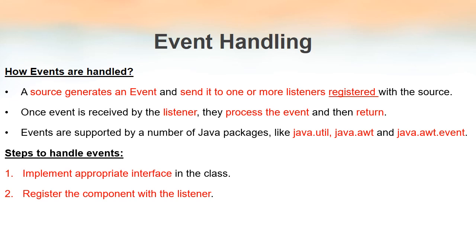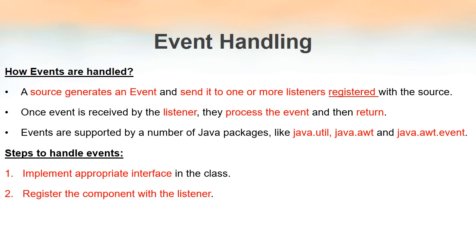Only when we register a source with the listener, only then the events generated by that source will be sent to that listener. Suppose we are clicking a button. If that action, that is clicking a button, is an event, if that event has to be handled, then we have to register some listeners with this button.